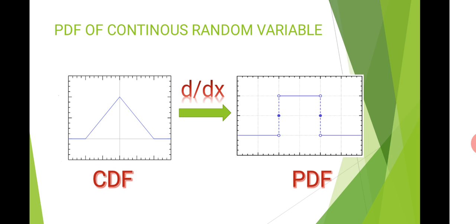The CDF of a continuous random variable is given here, and in this case it is a triangular function. Now when I differentiate it, I will get a rectangular pulse. So I can see in this case that the probability density function of this random variable is a continuous curve within certain limits. So for a continuous random variable, the probability density function comes out to be a continuous curve, and for a discrete random variable, the probability density function was a discrete curve existing at discrete points only, because the discrete random variable takes up only a finite number of values.